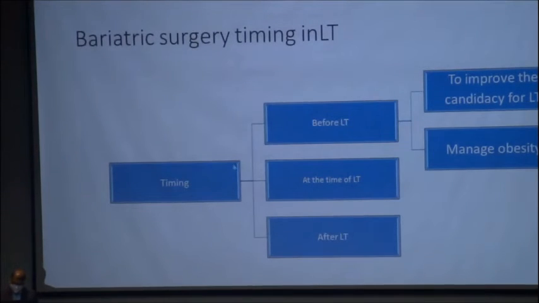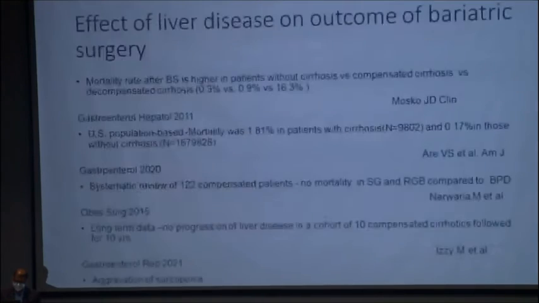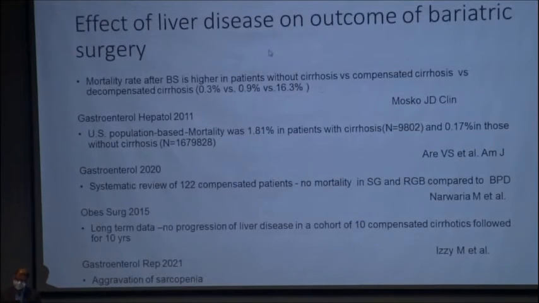So coming to my presentation, there are three scenarios when bariatric surgery has a relation with the liver transplant. First is before liver transplant. It can be done to improve the candidacy where patients are rejected on the basis of BMI, or it can be done remote from liver transplant to manage obesity, but now a patient has decompensated and come for liver transplant. Other two scenarios are during the transplant and after the transplant. I will not be discussing these last 2 points. So what is the effect of liver disease on outcome of bariatric surgery?